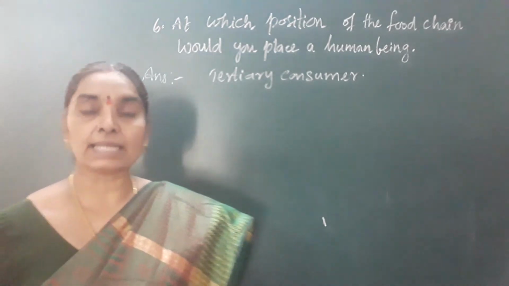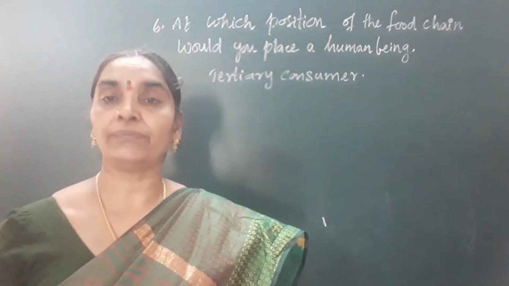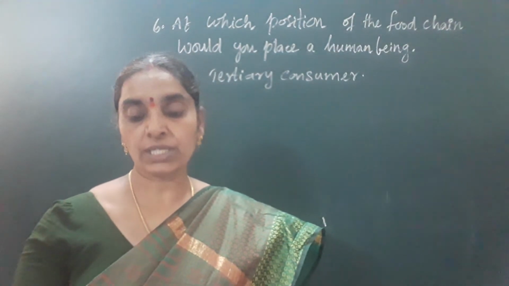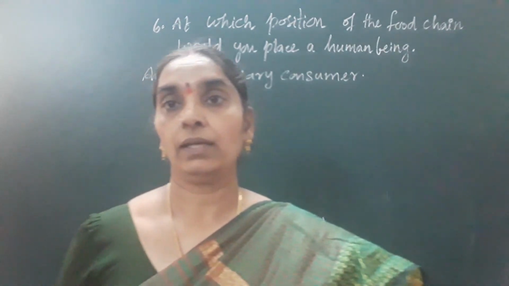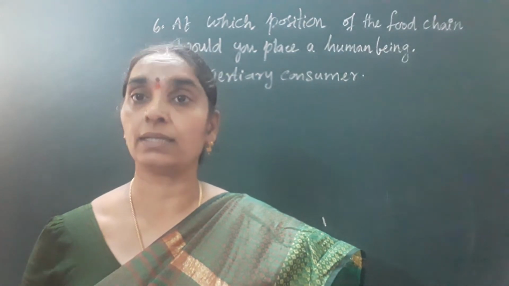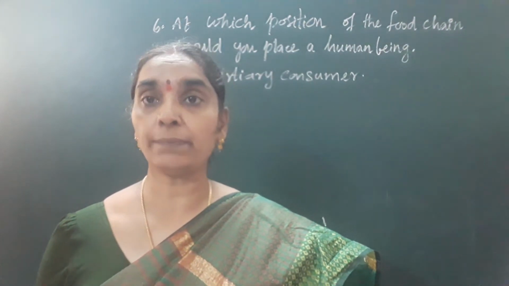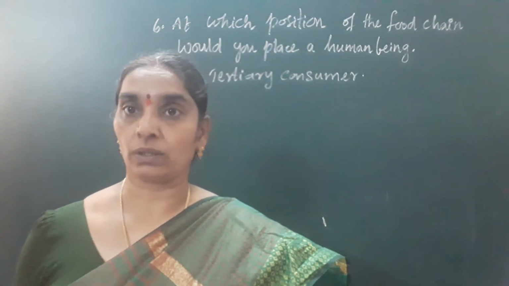So, let's answer some of the questions that are given on page number 30 of your textbook. The first one is, list some animals in your surroundings which have the same kind of food habits. You know very well that some animals eat the same kind of food. You have studied that there are animals which eat the same type of food, isn't it? So they are cat and dog. They are omnivores.